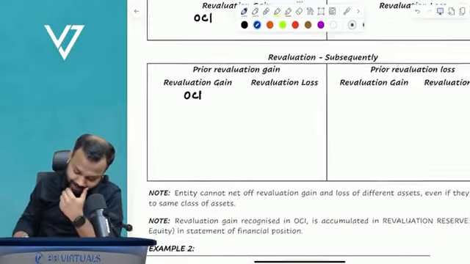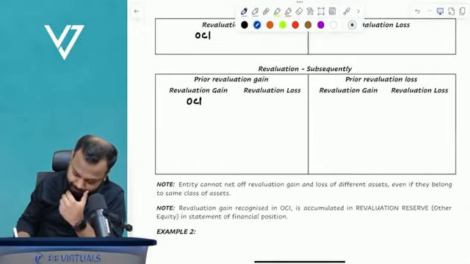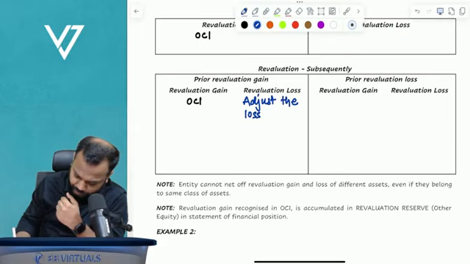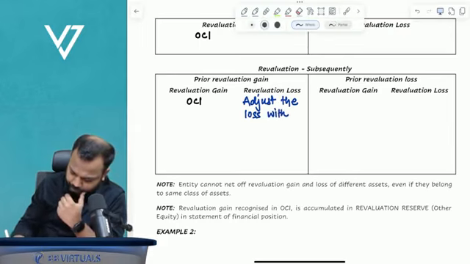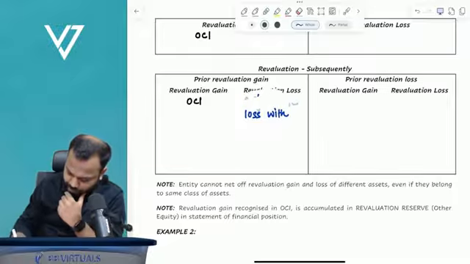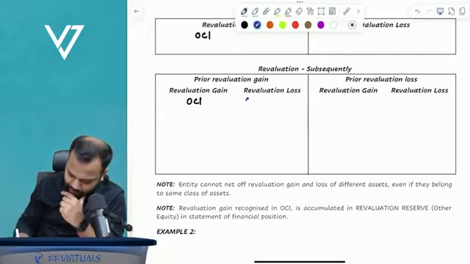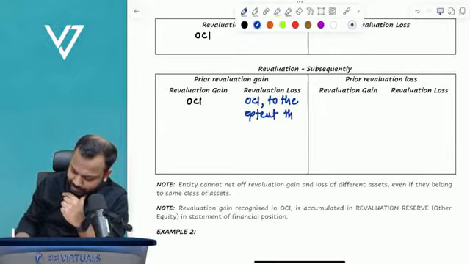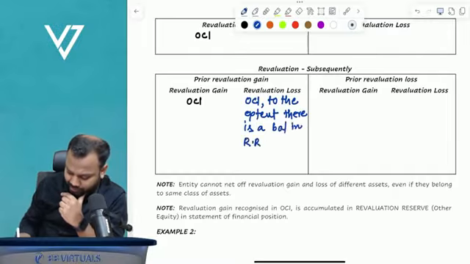So standard says that adjust the loss with, just a minute, I'll simply say other comprehensive income to the extent there is a balance in revaluation reserve.